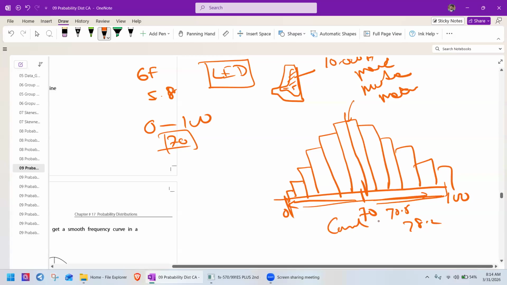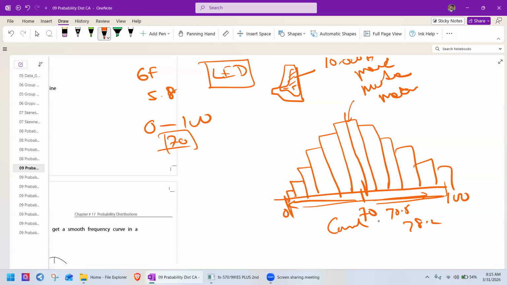Not like 1, 2, 3. When we throw a 6-faced dice, it has a definite value: 1, 2, 3, 4, 5, 6. When we throw a coin, we get head or tail. The number of students has a definite number, 20 students, 40 students. When we count mangoes, 1, 2, 3, like that. And the shoe size, say 6, 7, 8. Sometimes it may have 6.5, 7.5, but it has its specific value.